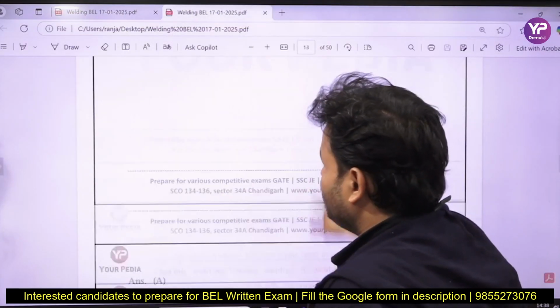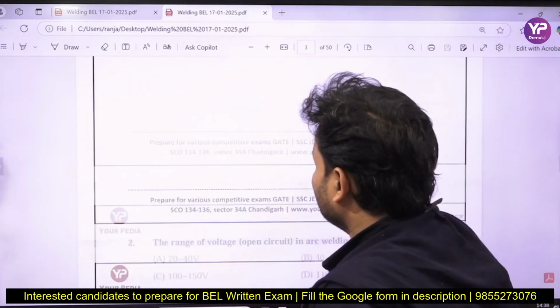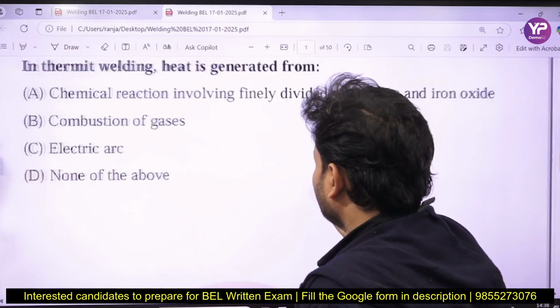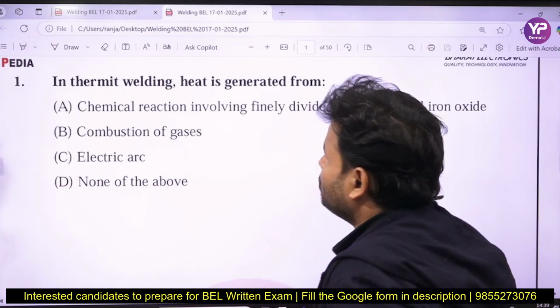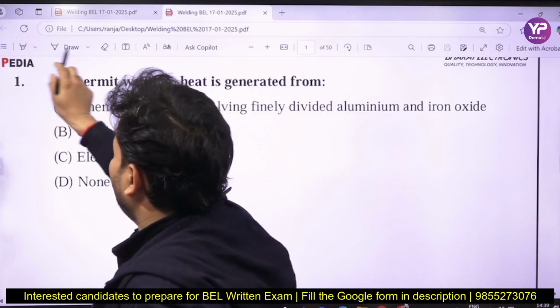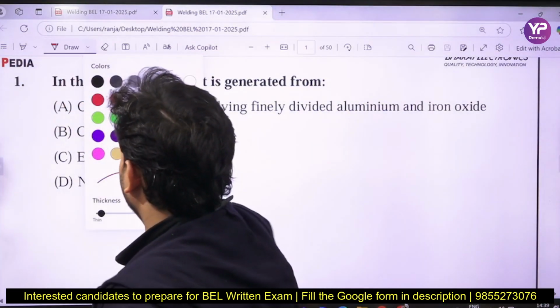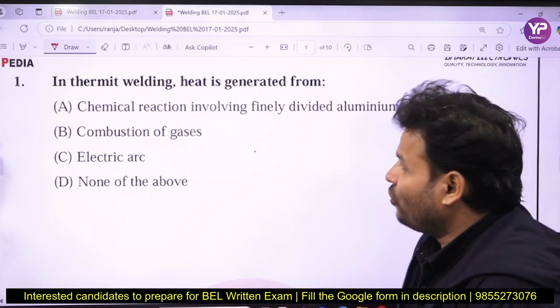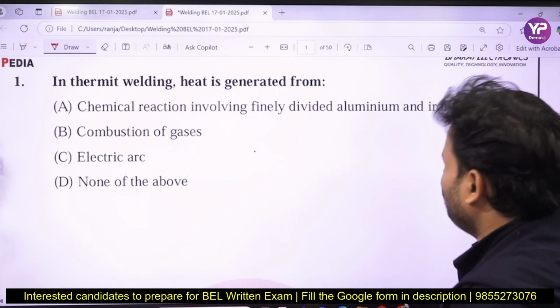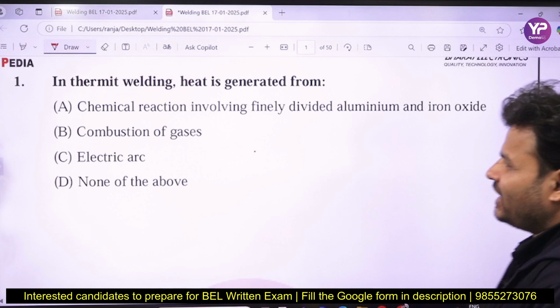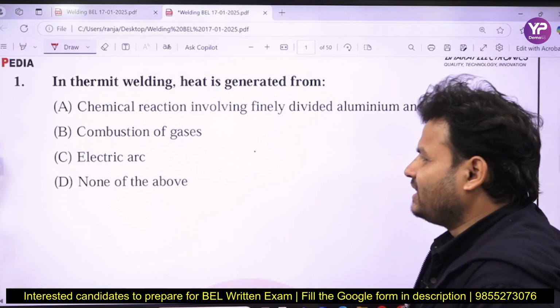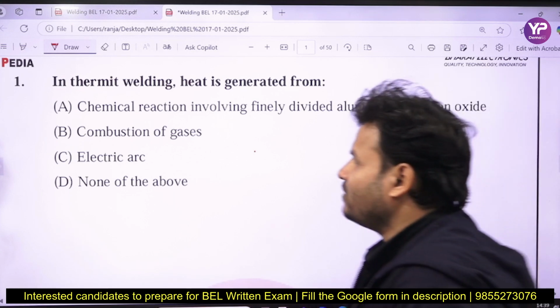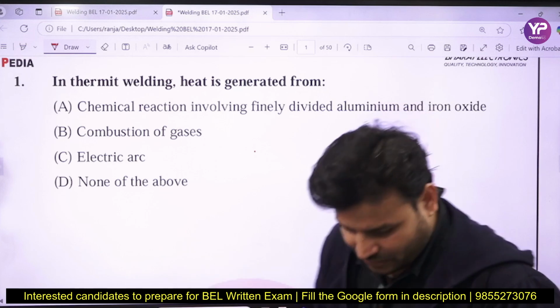This is the first question on your screen. The question is: in thermit welding, heat is generated from which option? A, chemical reaction involving finely divided aluminum and iron oxide; B, combustion of gases; C, electric arc; D, none of the above. My dear friends, this question has been asked from thermit welding.